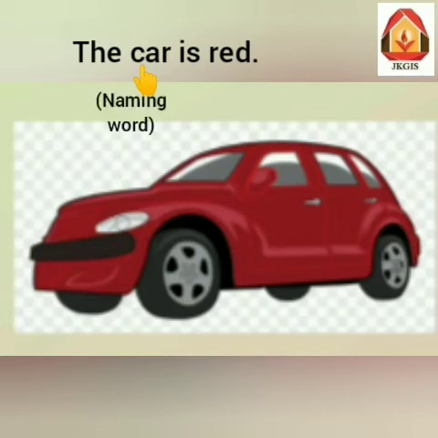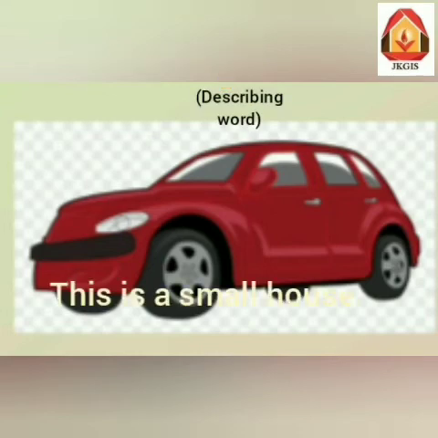So friends, car कैसी है? Car red है. So this word here is telling us about the color of the car. So the word red is describing the car. So red is a describing word here.